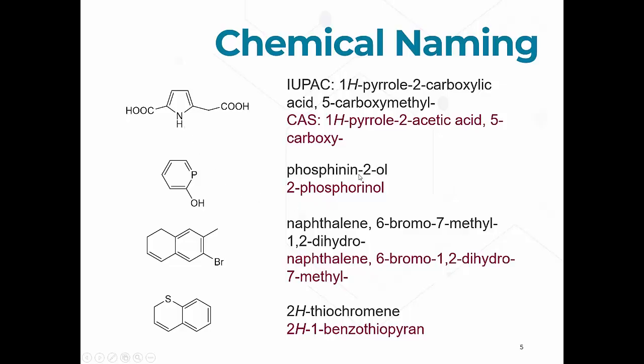And then sometimes there are just subtle semantic differences here. You can see how similar these two are. And then here we have naphthalene, 6-bromo, 7-methyl, 1,2-dihydro, right? So the only difference here is the order in which they're presenting the groups. Some do it alphabetically. Some of them do it based on certain priority rules, in terms of the order in which you list the substituents.